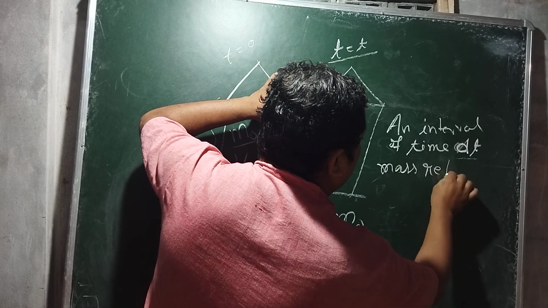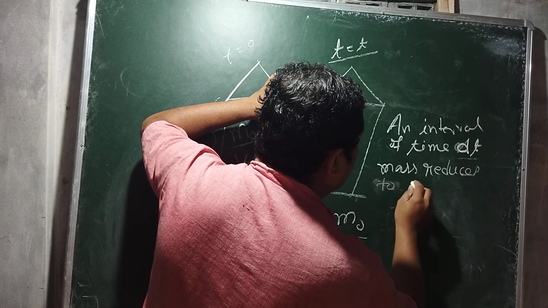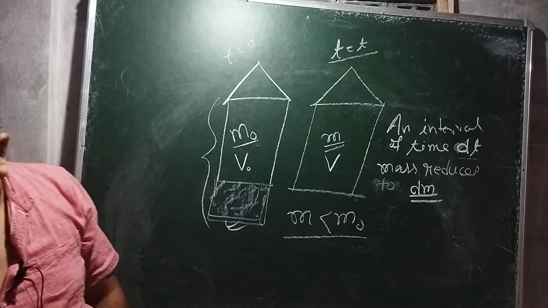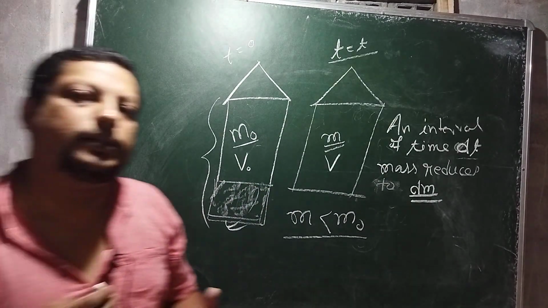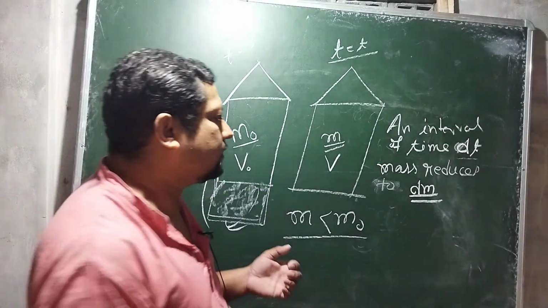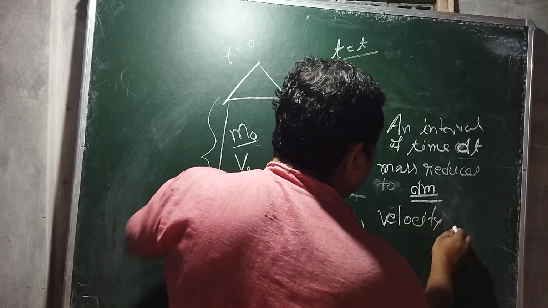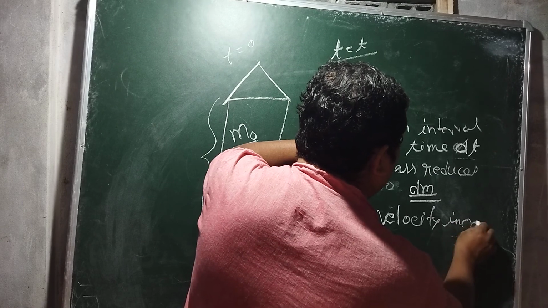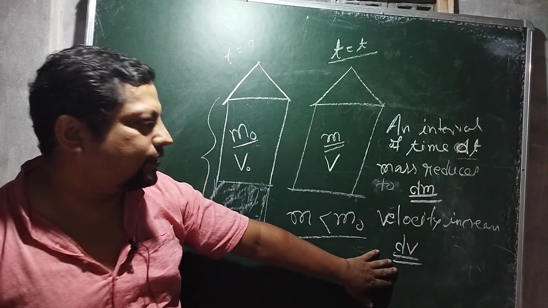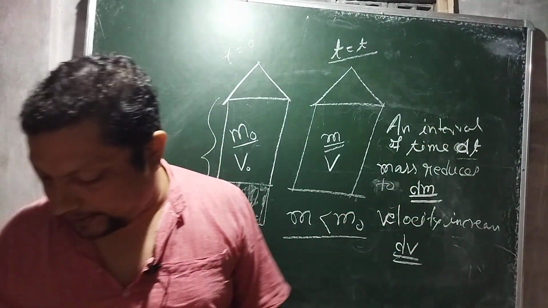The reduction of mass is dm. This much mass reduces, and by this reduction, when the process is going on, some velocity also increases, and that velocity increase is dv. So this much velocity increases, this much mass decreases, and the time taken is dt.